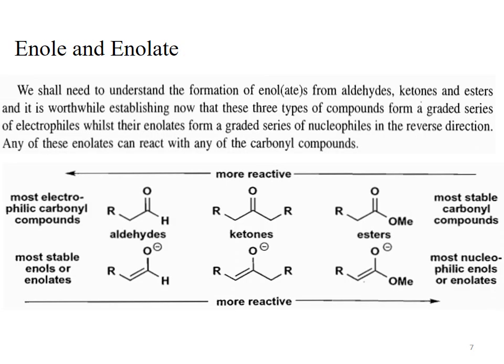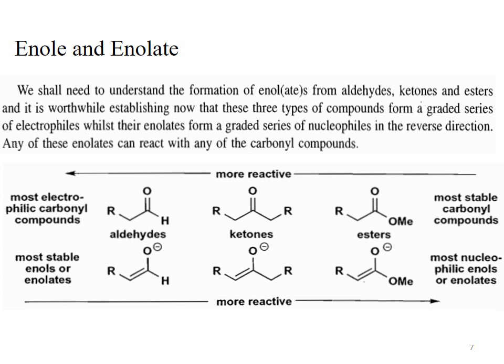Enol and enolate. In the previous slides we have discussed the formation of enol and formation of enolate. We have seen that enol and enolate are formed from the carbonyl compounds. When the carbonyl compound is treated with a protic acid, then it is converted to enol, and if the same carbonyl compound is treated with a base, then it is converted to the enolate.